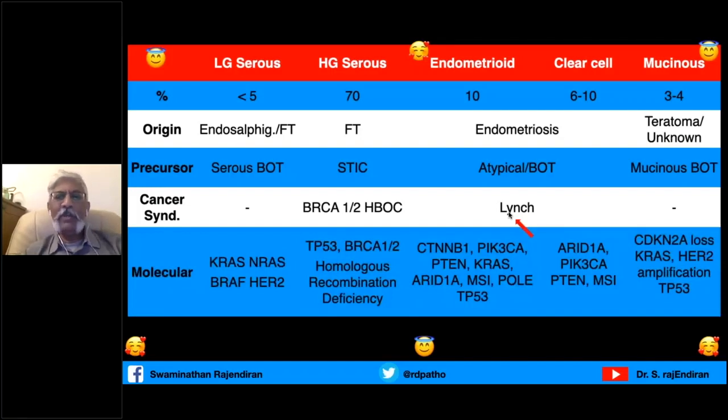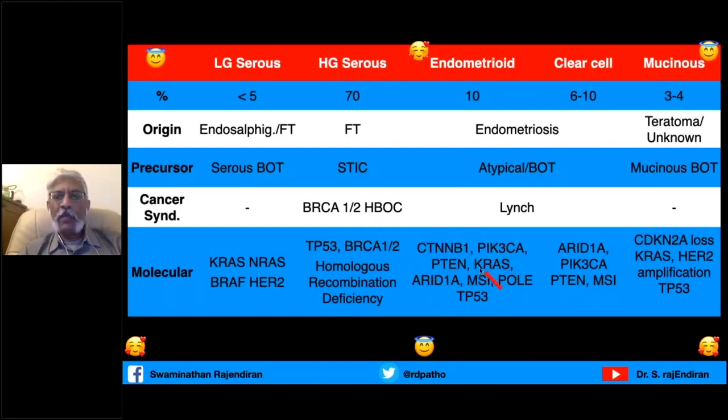Molecular. This is very, very important for these 5 tumor types in the ovary. KRAS is the very important marker I am going to concentrate on. KRAS is mainly associated with low grade. High grade is associated with BRCA, because of the BRCA-associated hereditary breast and ovarian syndrome, and TP53 and HRD. The endometrioid carcinoma is associated with beta-catenin, PIK3CA, PTEN, KRAS, a lot of them.